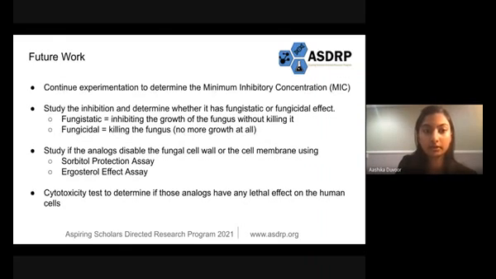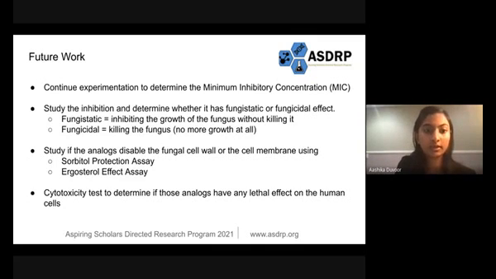For future work, we need to continue experimentation to determine the minimum inhibitory concentration. We also need to study this inhibition and determine whether it is a fungistatic or fungicidal effect. A fungistatic effect is inhibiting the growth of fungus without killing it, while a fungicidal effect is killing the fungus, resulting in no more growth.